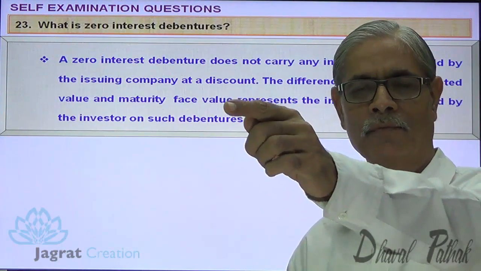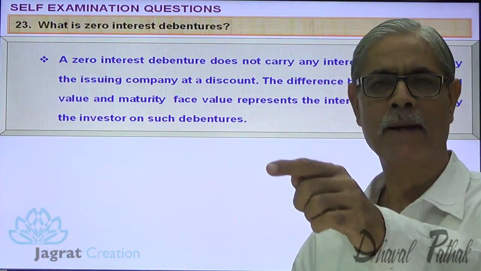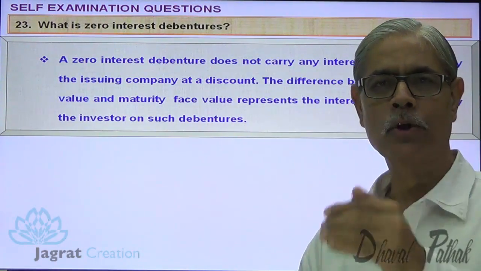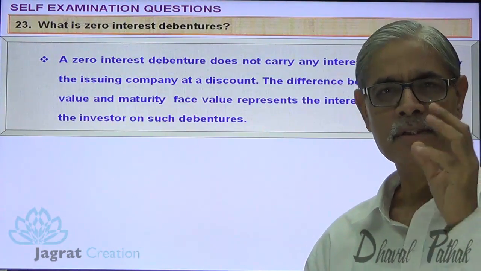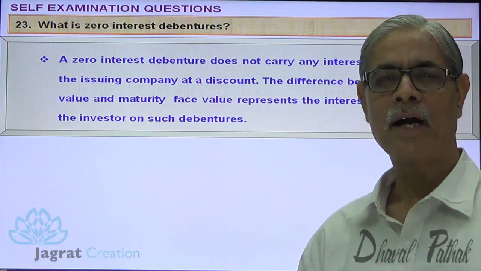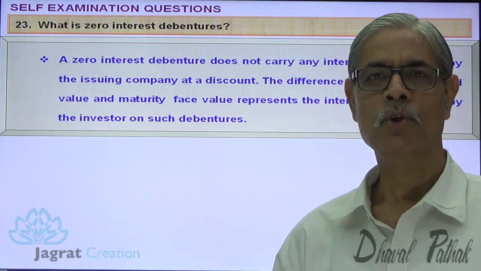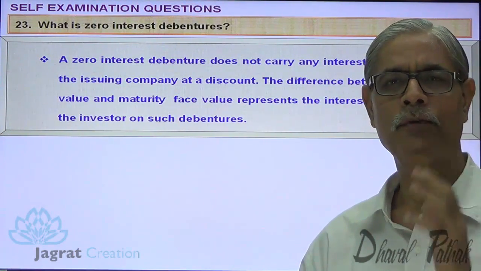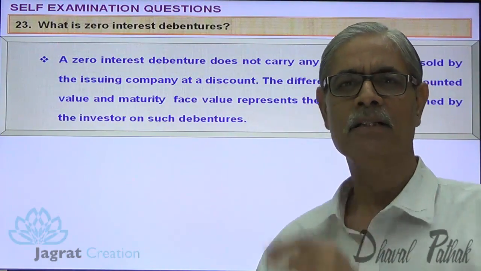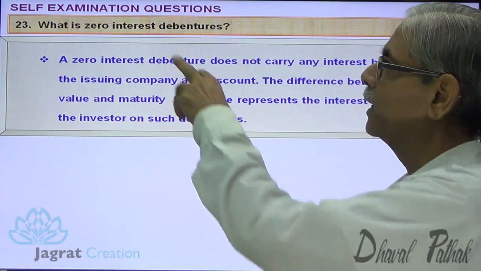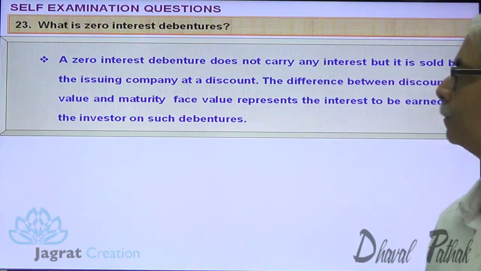So the holder who wants to have the debenture has to give me 250. I promise to redeem him 1,000, say after 20 years. So the difference between 1,000 and 250 is actually the interest, but it is identified as discount. That's why it is known as a zero interest debenture.